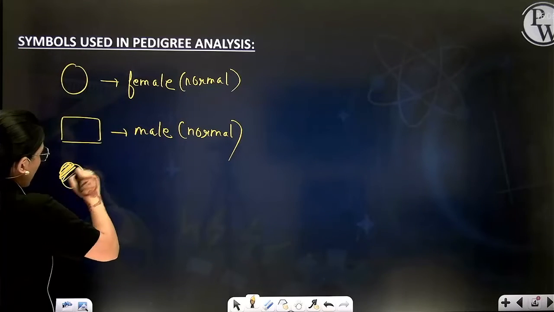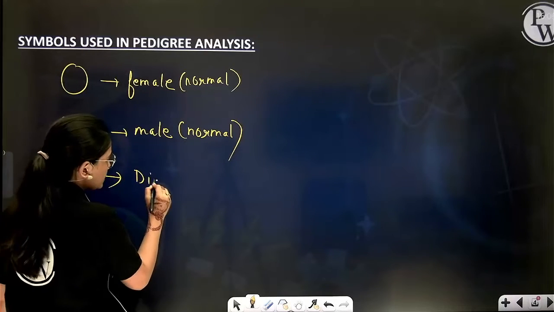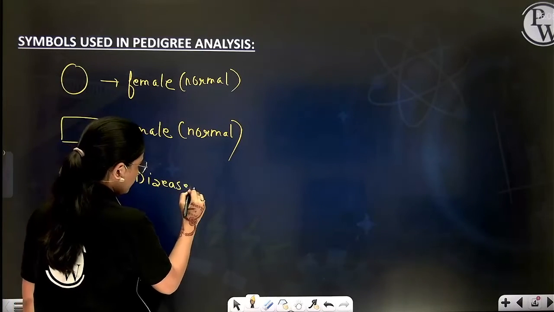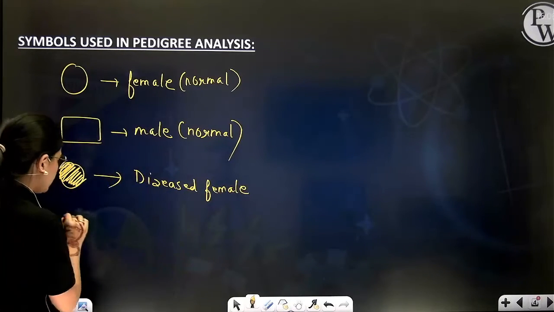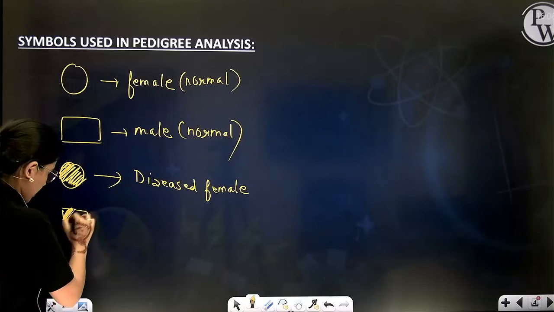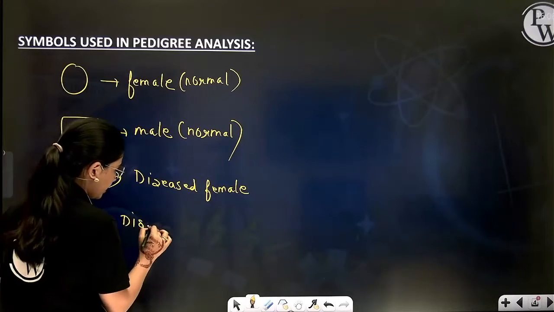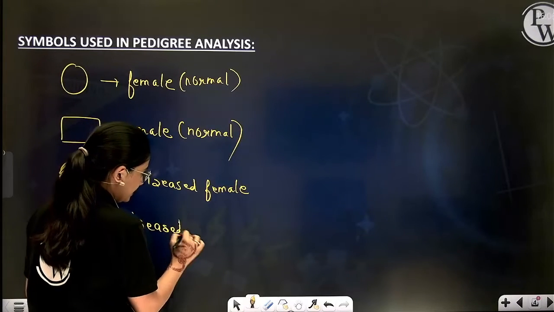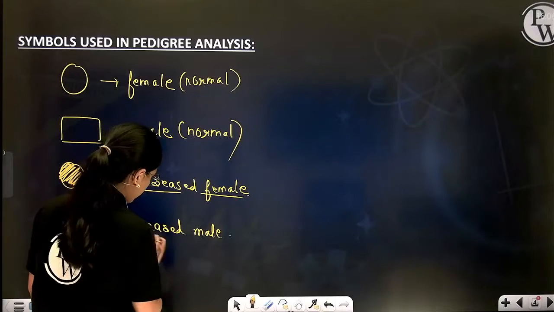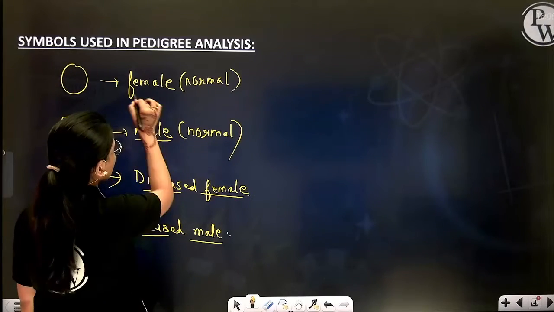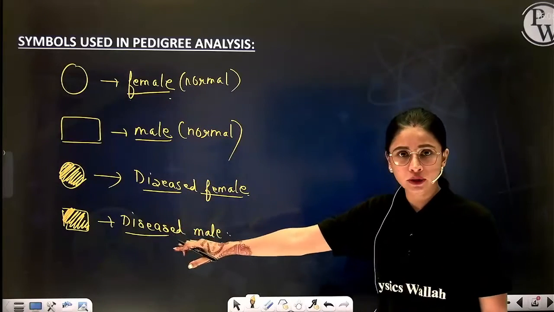However, a colored, darkened female means a diseased female, a female suffering from the disorder that you are tracing. The same goes for male. A colored male means, my dear students, a diseased male. So diseased female, diseased male. I hope you have first of all understood these four terminologies.